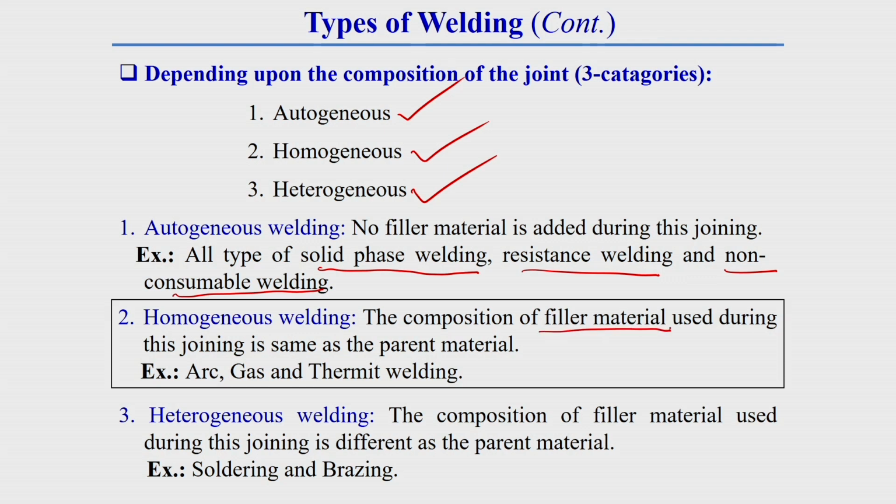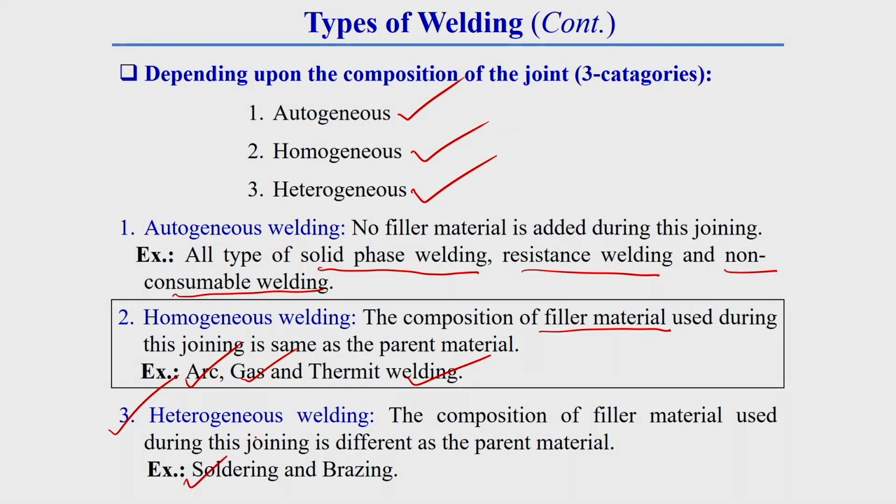In homogeneous welding, generally the composition of filler material and the base material or the parent material is the same. So, that is why this welding process is called homogeneous welding process. In homogeneous welding process, all arc welding process, gas welding process and thermit welding process come. Then in heterogeneous welding, the filler material and the base material which we are going to join have different composition. Generally in this category, soldering and brazing come.